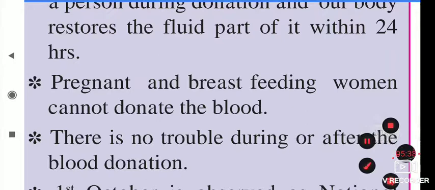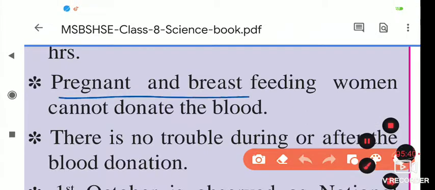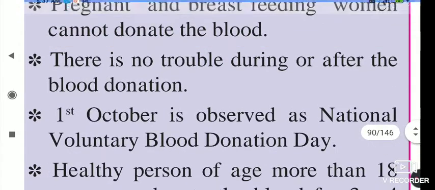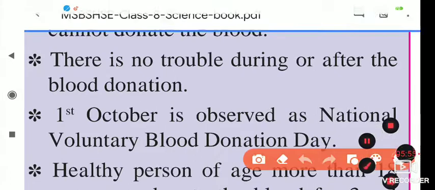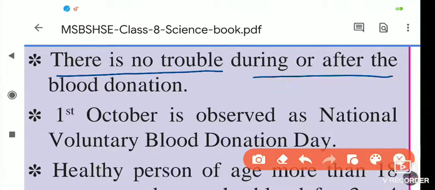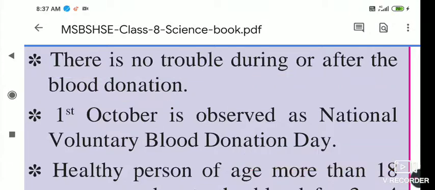Pregnant and breastfeeding women cannot donate blood. Breastfeeding means the mother is feeding milk to her baby, and pregnant women also cannot donate blood. Next, there is no trouble during or after blood donation. Nothing will happen to you if you donate blood.